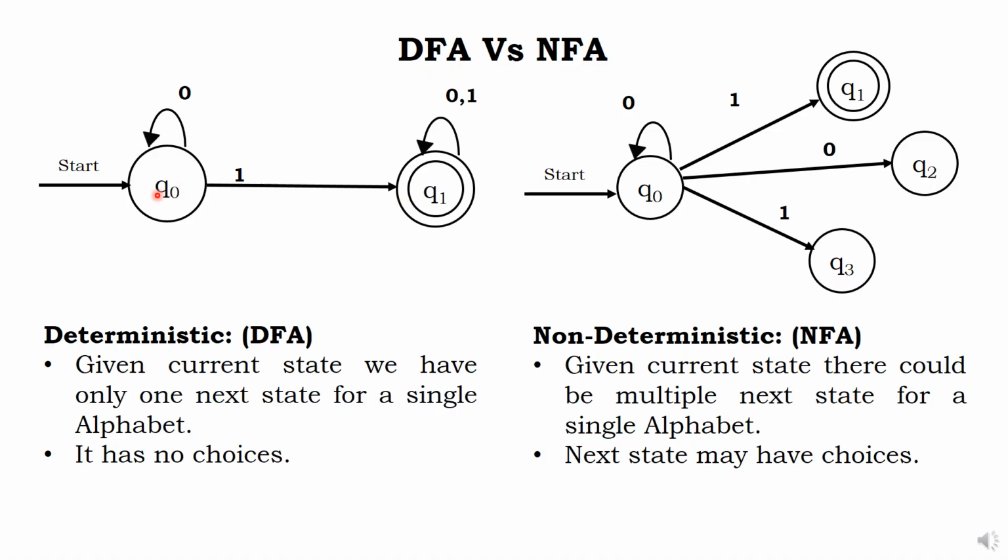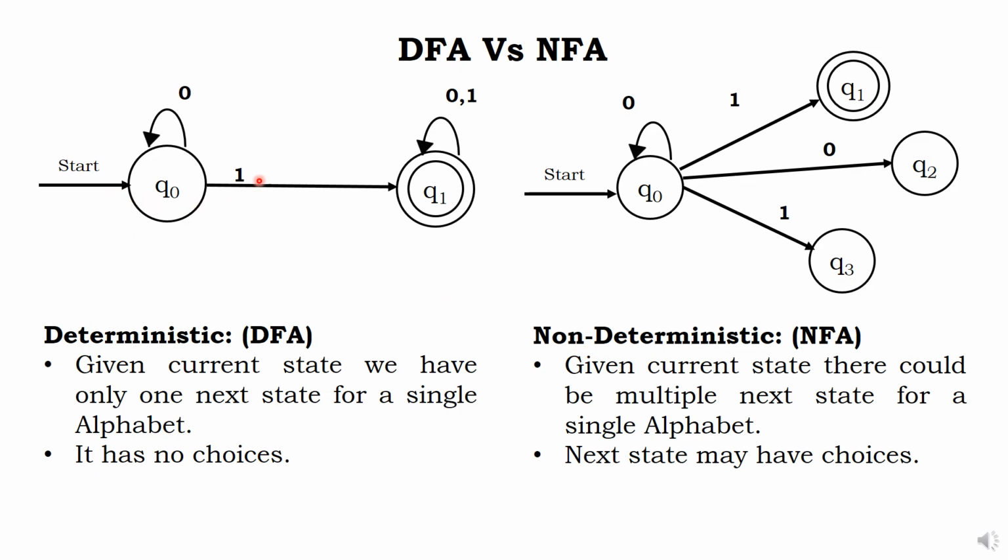For Q0, if you give 0, it will go to Q0 only. It won't go anywhere else. Deterministic. We are very clear, well defined. For Q0, if you give 0 in the NFA, it can go to Q0 also, Q2 also. It is not deterministic, so we call it non-deterministic.